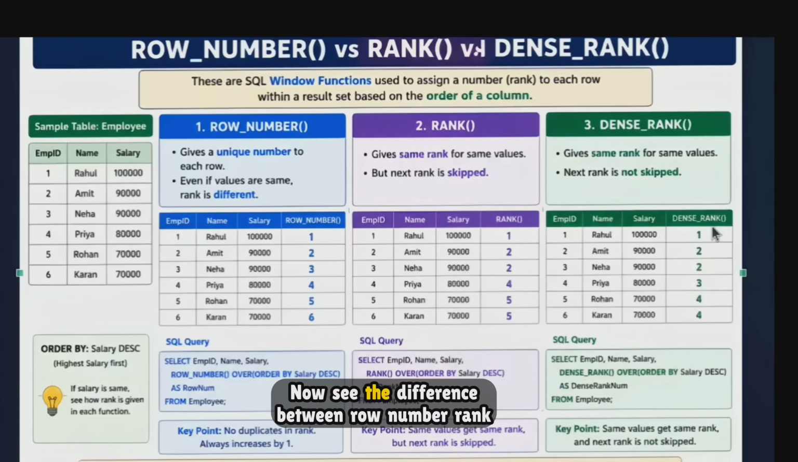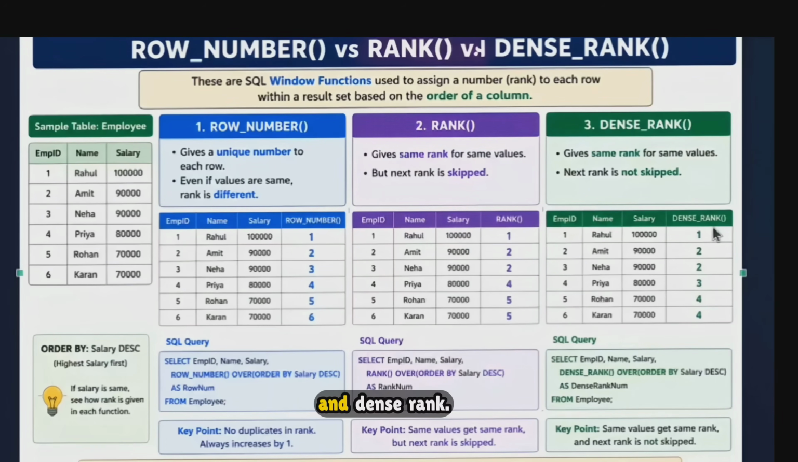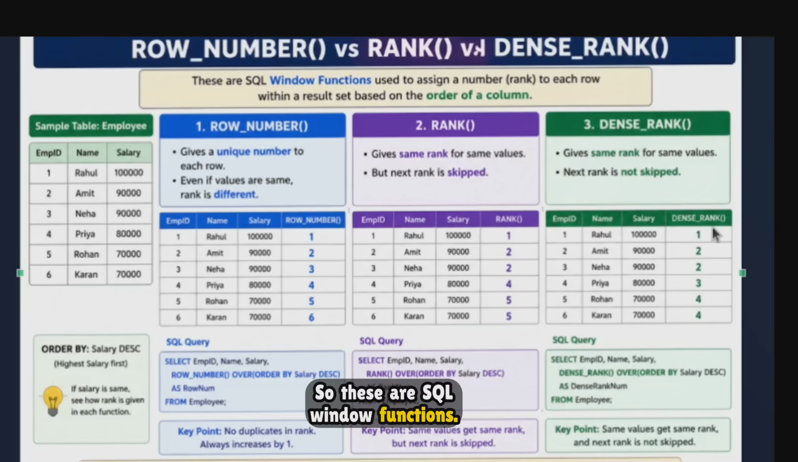Okay, now see the difference between row number, rank, and dense rank. These are SQL window functions. They are used to assign a rank or number to each row after sorting the data. So these functions give a number and rank. Let's take an example. Suppose we have an employee table with the values shown in the image. Then we sort the salaries in descending order. The highest salary will become first.